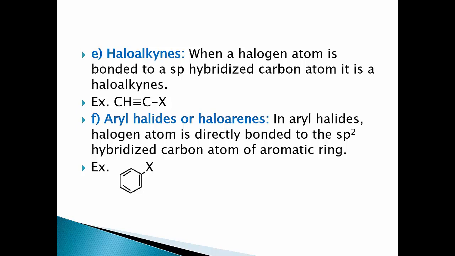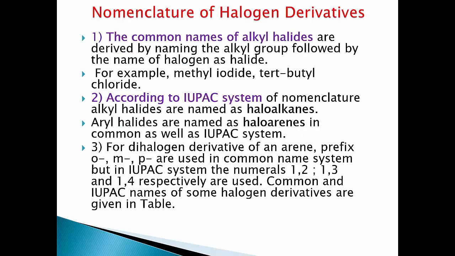In aryl halides, halogen atom is directly bonded to sp2 hybridized carbon atom of aromatic ring. For example, halobenzene C6H5X. Now we are going to see nomenclature of halogen derivatives. Halogen derivatives are named according to common name system and according to IUPAC nomenclature system. First we are going to see common names of alkyl halides.